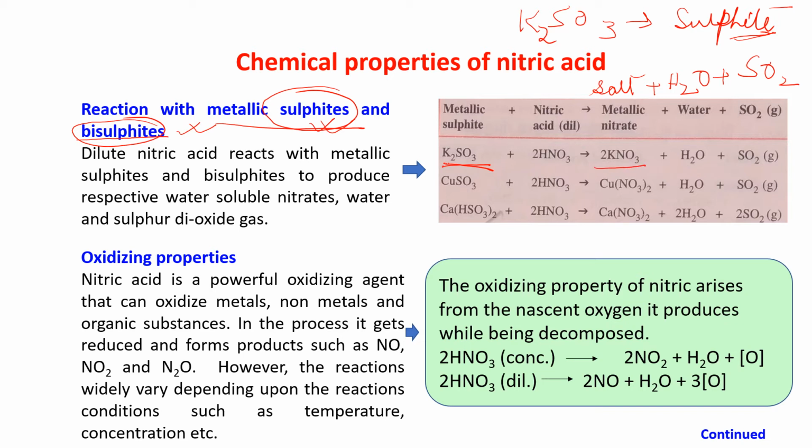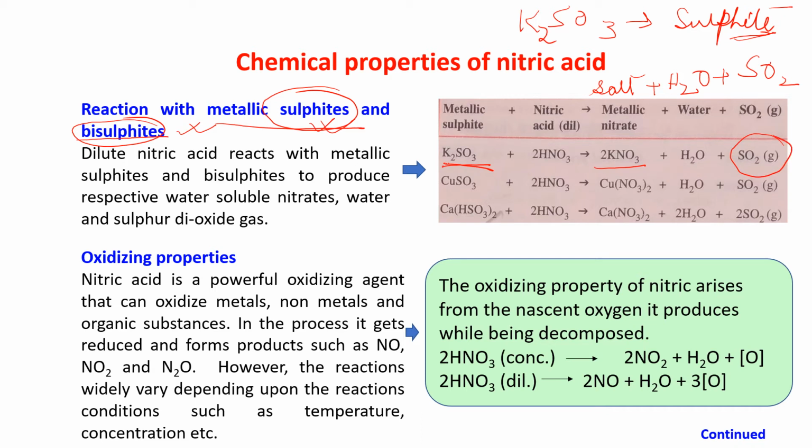This is potassium nitrate, a nitrate salt. This is a water-soluble salt. This also I told you in the acid base chapter, the solubility of salts that you have to learn. And water will form and the gas will come out as SO2.